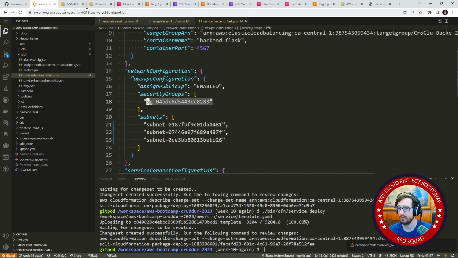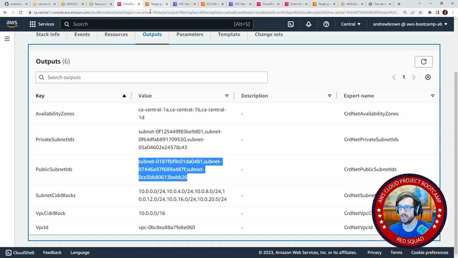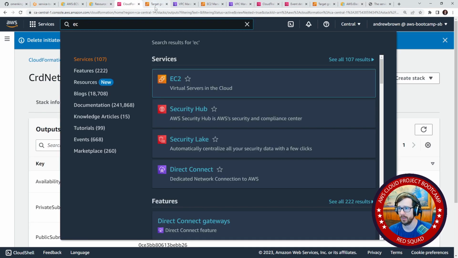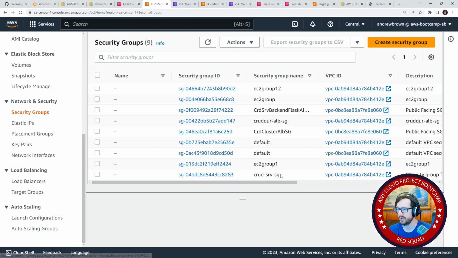Okay, we need to change the security group. Now, the security group gets created with the service, but we probably still have that old one sitting around that we can use. So we'll make our way over to EC2 there, and security groups. And we can just go grab an old one.